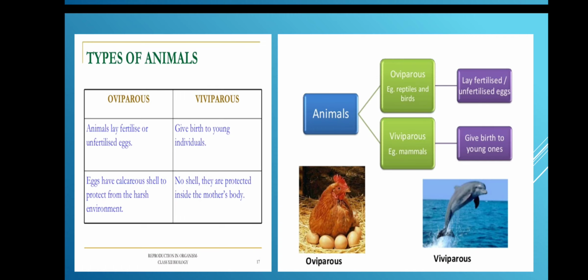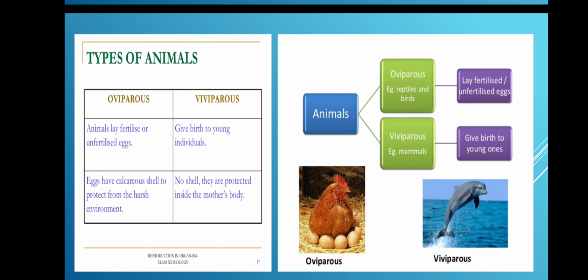So reptiles and birds are examples of oviparous. In oviparous animals, eggs have a calcareous shell to protect them from the harsh environment. You can see the hen's egg is a little bit hard. It's not very hard, but still we can consider it hard. They have a calcium shell, so we call it a calcareous shell.